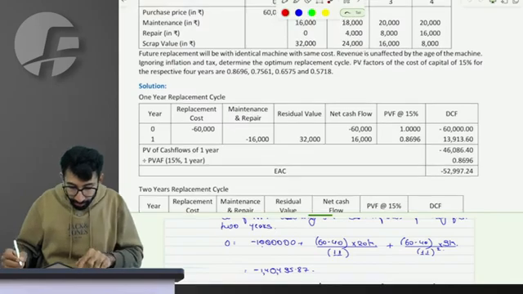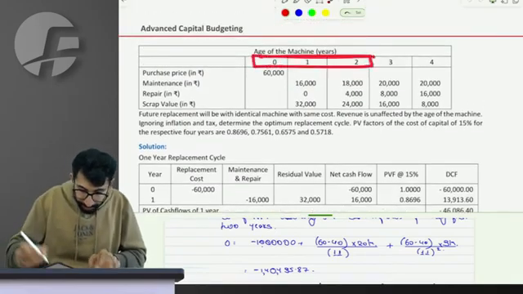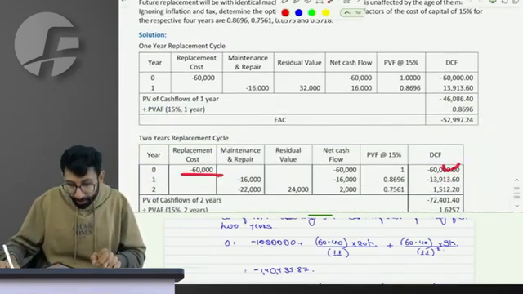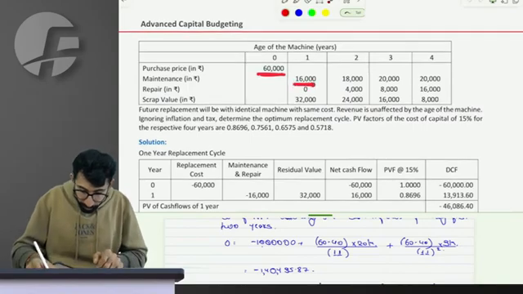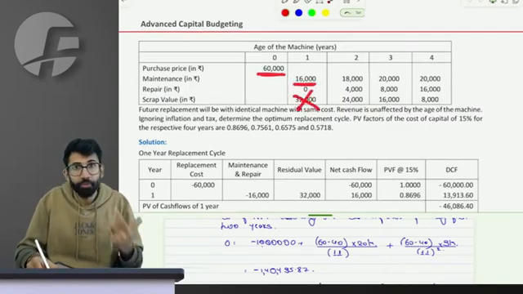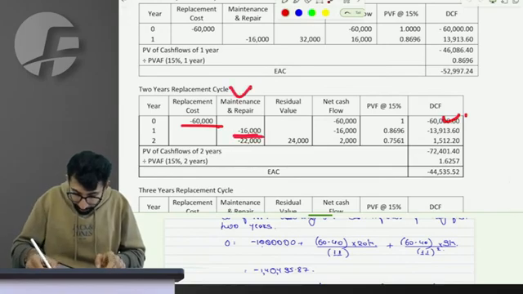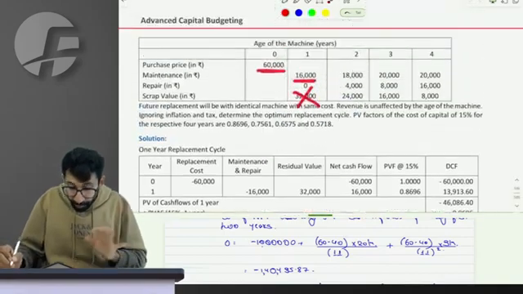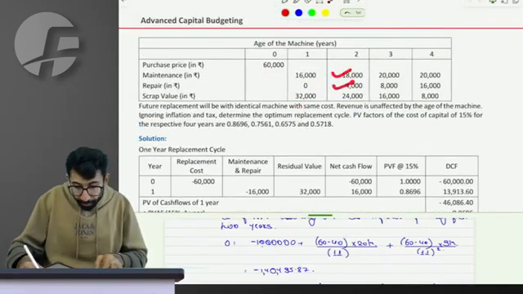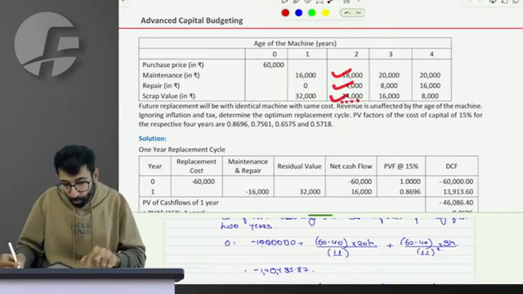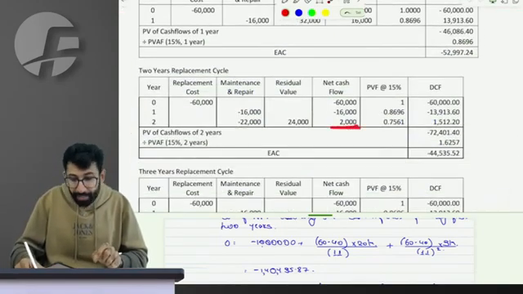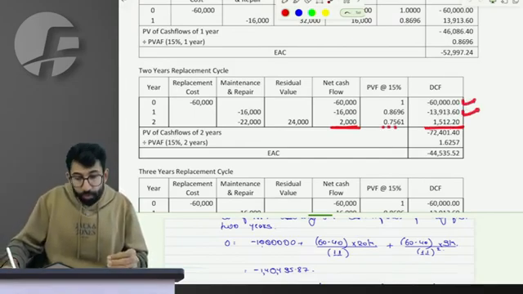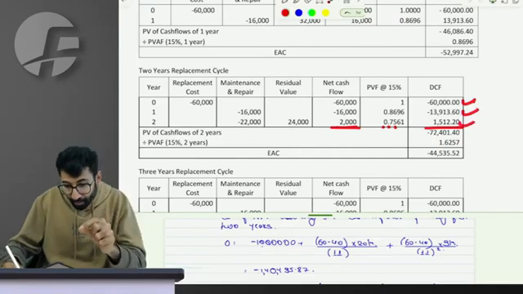Now, in the case of the 2-year replacement cycle, the initial cost you incur is 60, present value 60. For the first year you incur maintenance of 16. There is no salvage value, you didn't sell it. So the 16,000 of maintenance cost that you spent has a present value of 13,913. In the second year, you will spend 18, you will spend 4, so 22, but you will receive 24. So the net inflow of the second year is 2,000, the present value of which is 1,512. So 2 outflows in years 0 and 1, and 1 inflow in year 2.